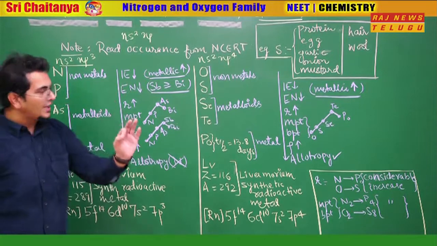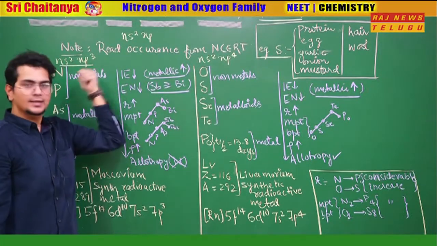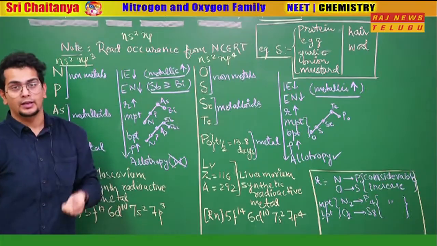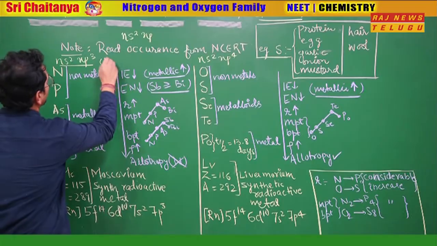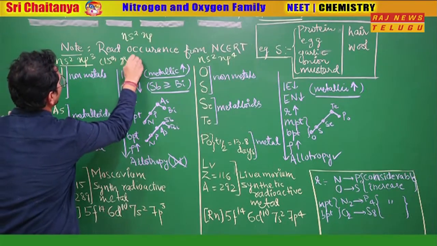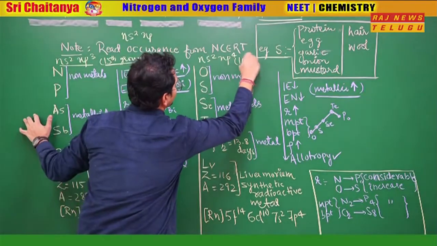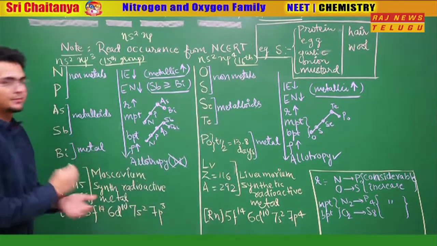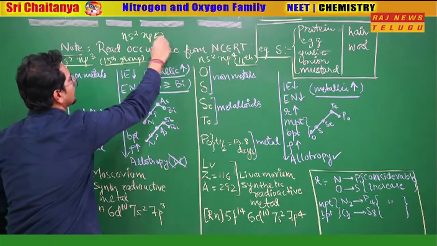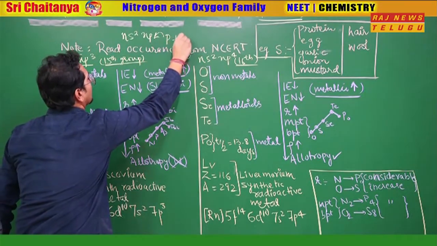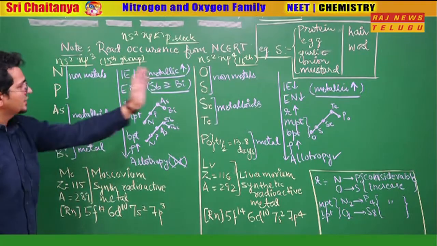As the last electron enters the P subshell in both cases, we call them P block elements. Nitrogen family is from the 15th group in the periodic table, and oxygen family is from the 16th group. Whenever the last electron enters the P subshell, such elements are known as P block elements, and the 2 groups we are going to discuss are the 15th and 16th groups.